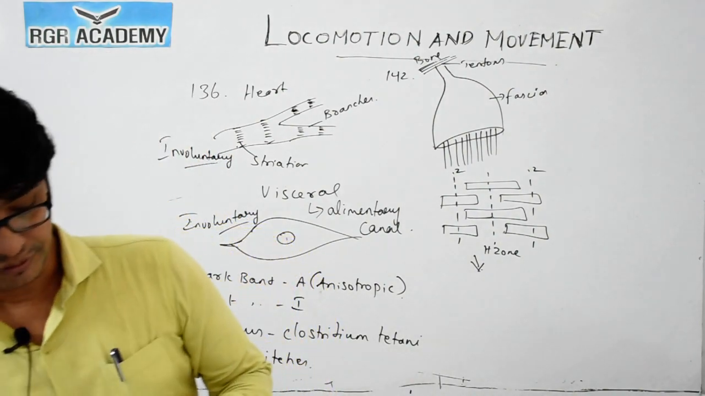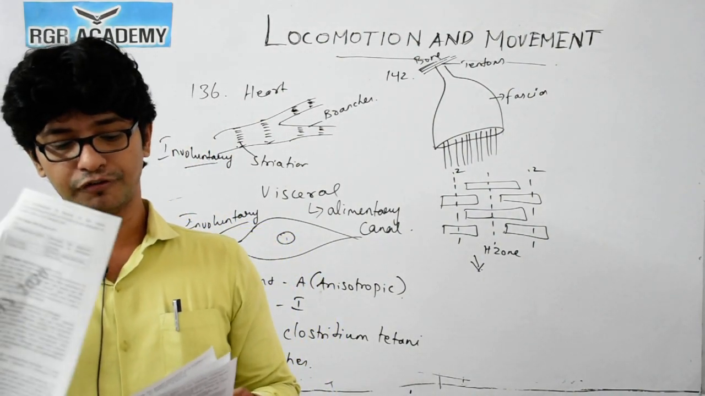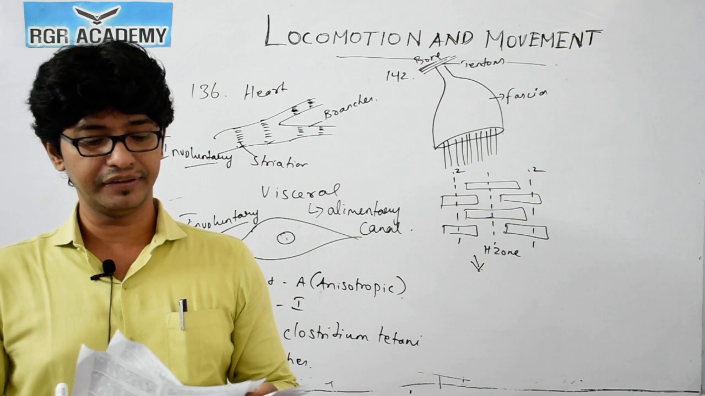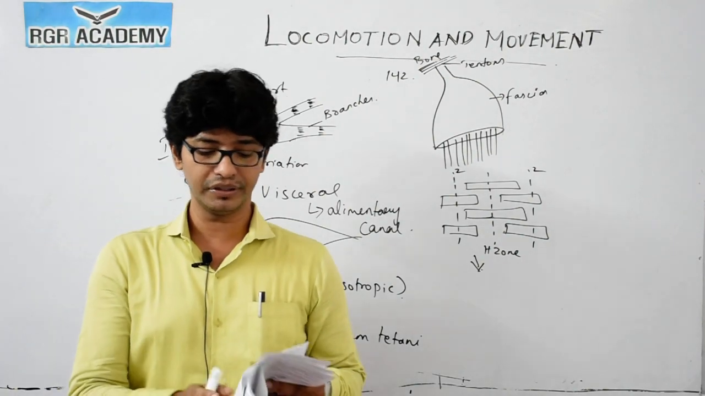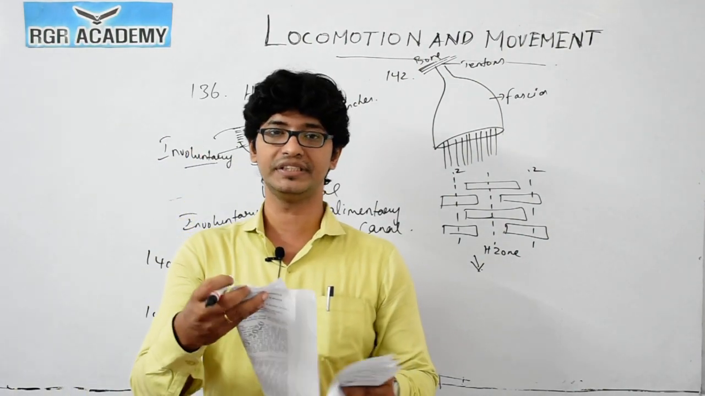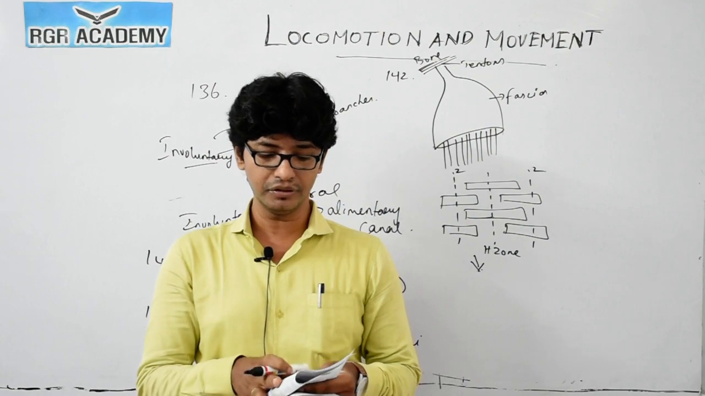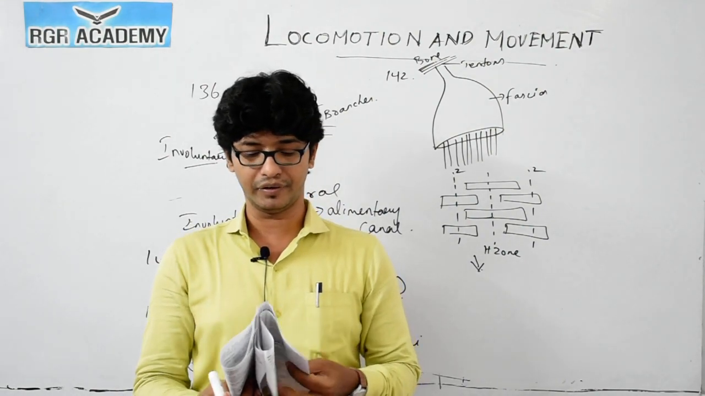Question 146: which of the following bones does not articulate with the other bone? The only bone that we discussed is the hyoid bone, which you could see in the buccal cavity. So the hyoid bone will not get articulated.